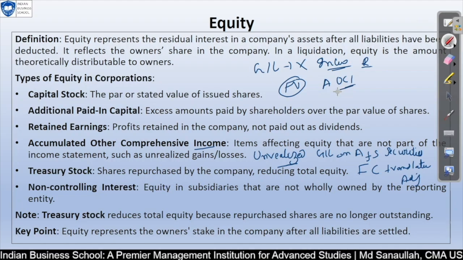I hope it is clear to you. Whenever you are not able to realize a gain or loss based on the revenue recognition principle, for example the security amount has increased, since we have not sold it, we cannot realize this income.